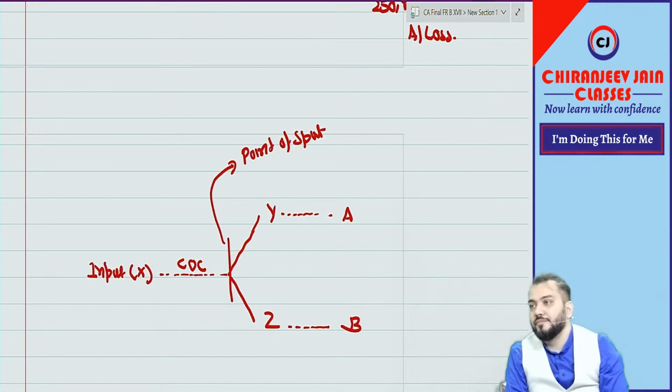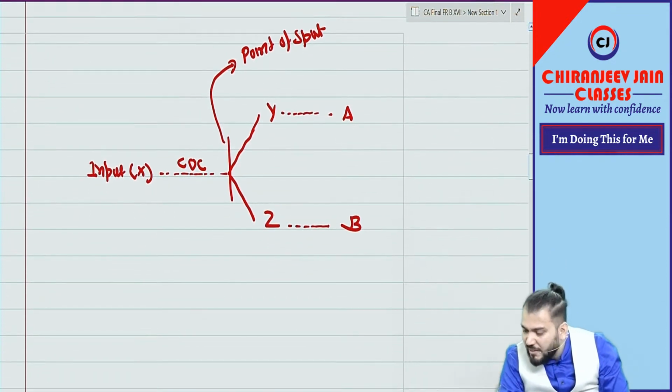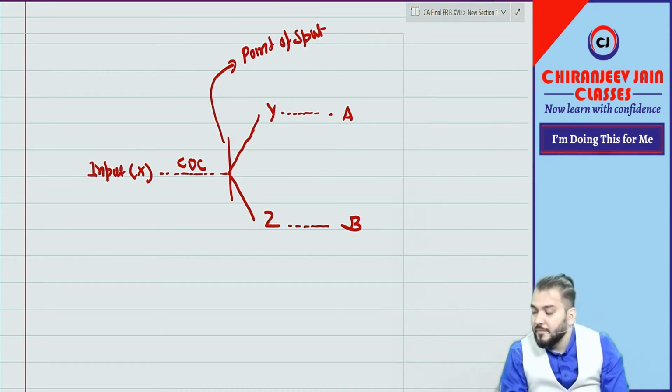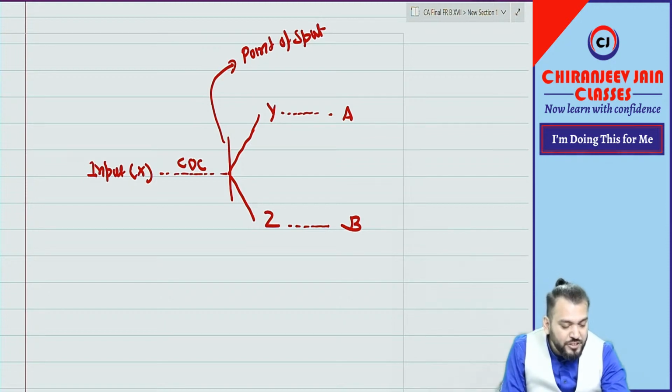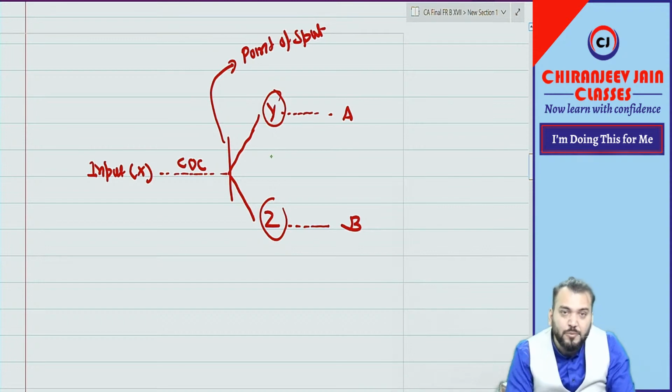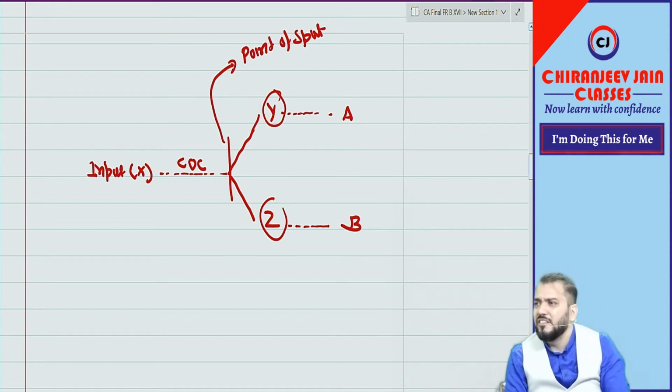What is byproduct? Joint product, I think no discussion is required. It is very simple. But what is byproduct? Incidental to main product. What do you want to say by incidental to main product? So this Y and Z are also produced during the process of production, incidental to production only.